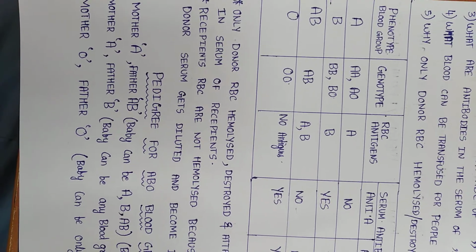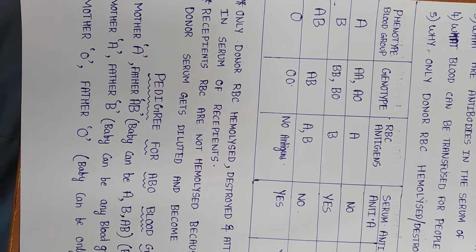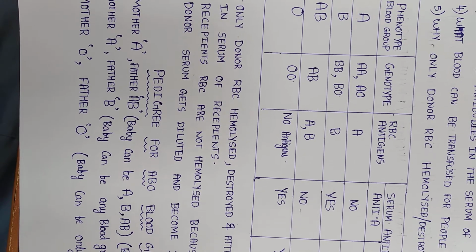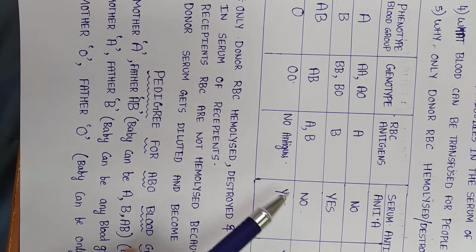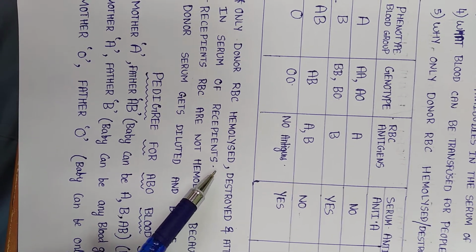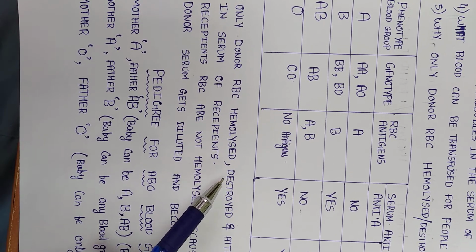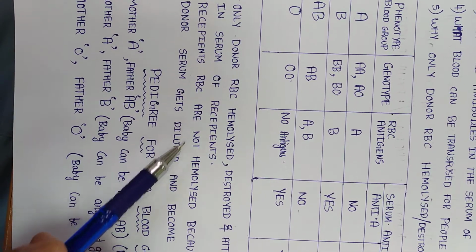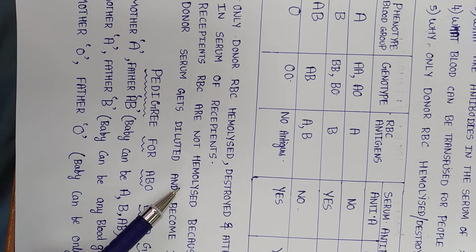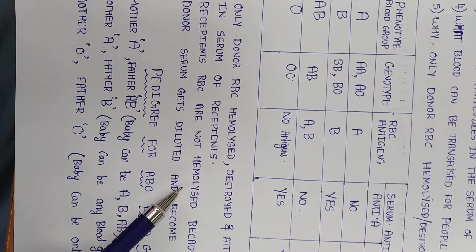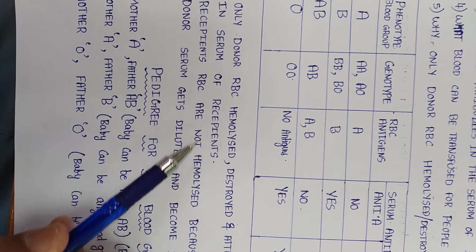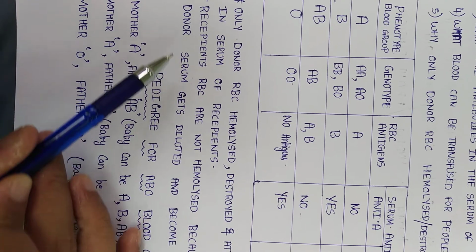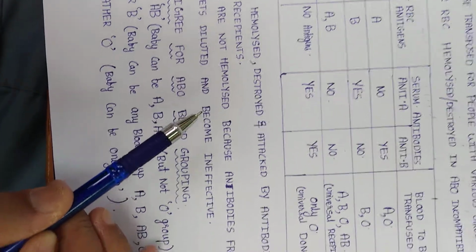So when you transfuse an incompatible blood group, the donor RBCs, which contain the different antigen, will be hemolyzed by the antibodies in the serum of the recipients, whereas recipient RBCs are not hemolyzed by the donor antibodies in the serum, because these donor antibodies get diluted and become ineffective.